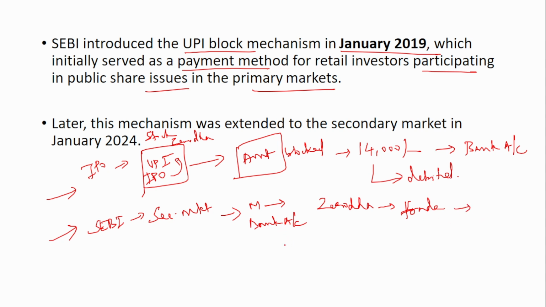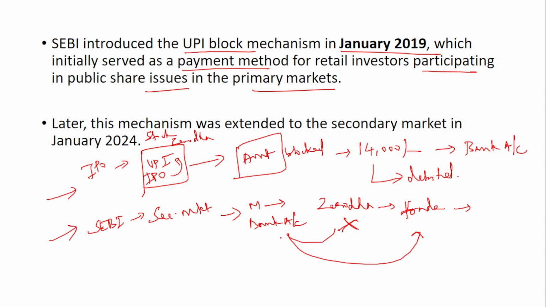Now what SEBI has told is to skip this step, that is, uploading the money into the Zerodha wallet. Instead of that, directly from the bank account, it should go to the trade. So this step can be skipped, or has to be skipped, in this UPI block mechanism. Why was this introduced? It is because when you have money in your Zerodha wallet, you do not earn any money, right? Suppose you initiate a trade, but the trade has not been executed. In that case, you will have that money in your wallet, and you will not be earning any interest for that money stored in your wallet.